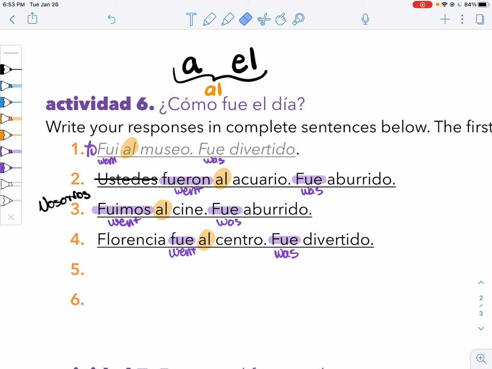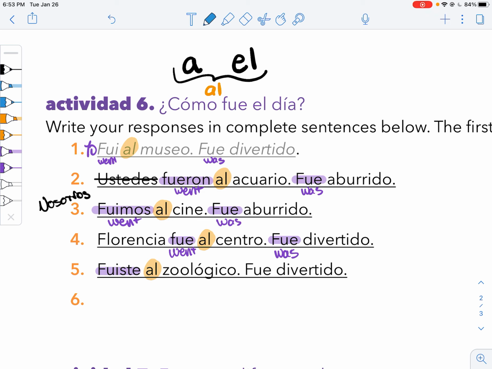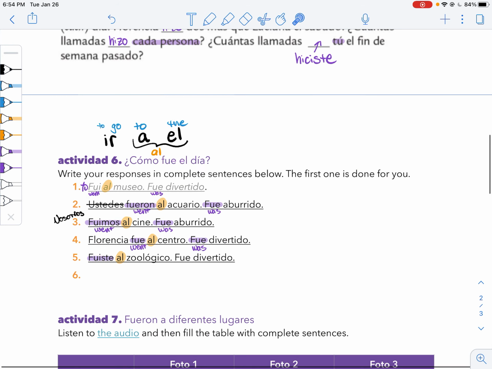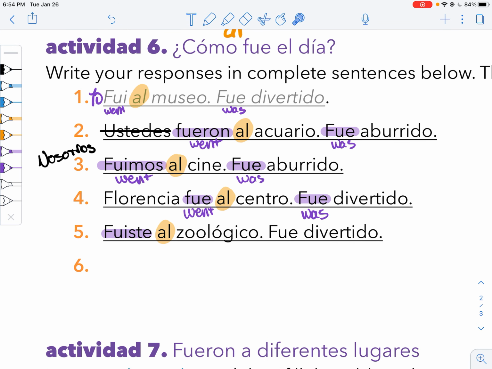Okay, for our next one, we've got tú, zoológico, and it went well. We got a smiley guy right there. So you went to the zoo, and it went well. So we have tú fuiste al zoológico. Remember, here we're conjugating ir, which means to go. And whenever you're going somewhere, you need to have a. So we say ir a a place. Okay. Fuiste al zoológico. Fue divertido.